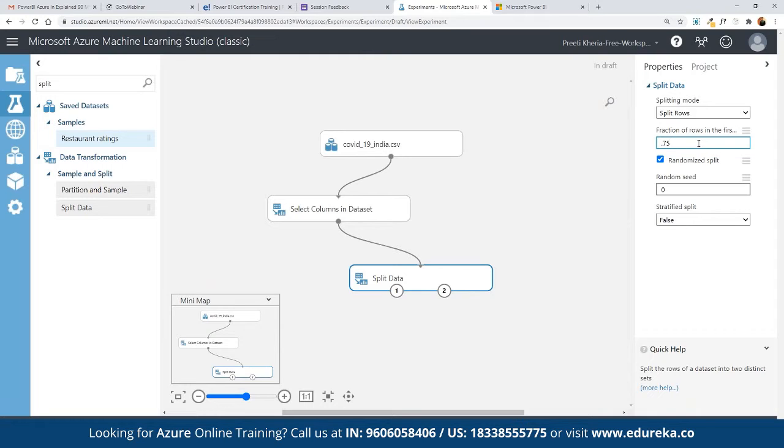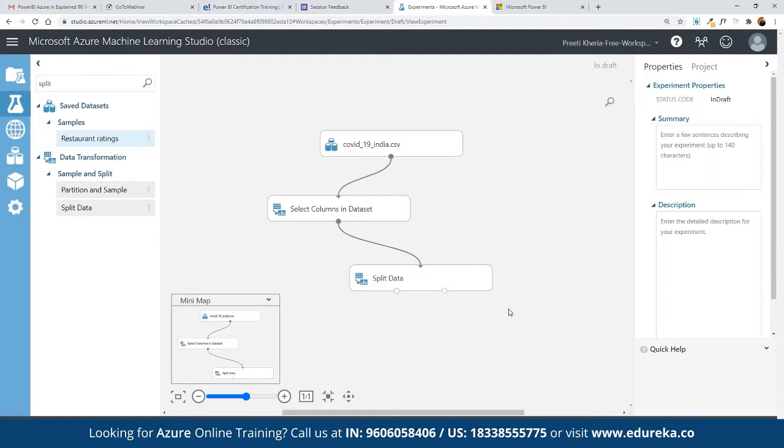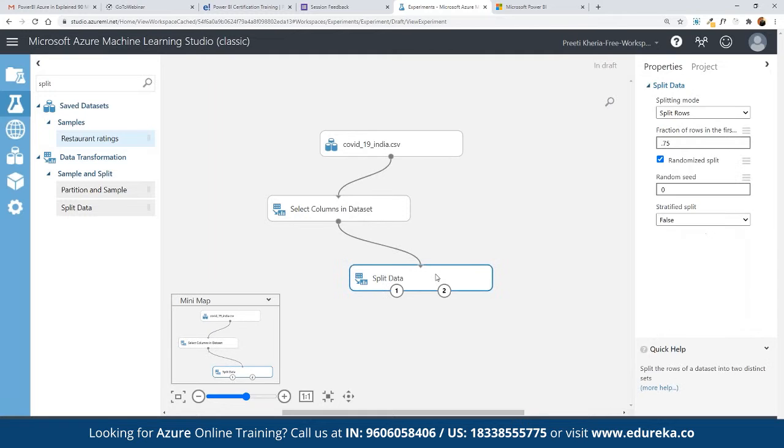If you want to randomize splits, we can simply click on randomize splits, or we can keep it to just one. So now we have defined how the data is going to be split, 75 and 25%, with 75% for the first component. Here we can define machine learning.